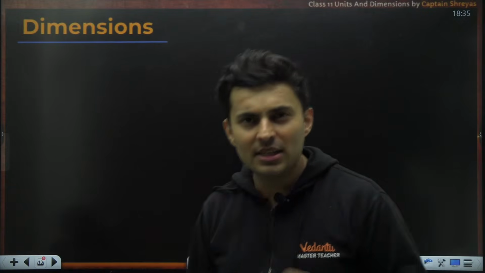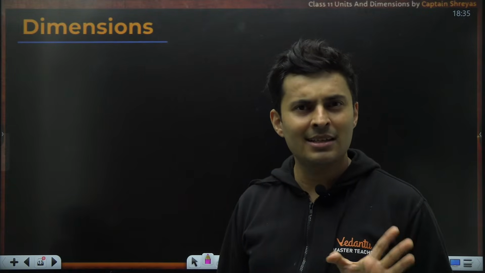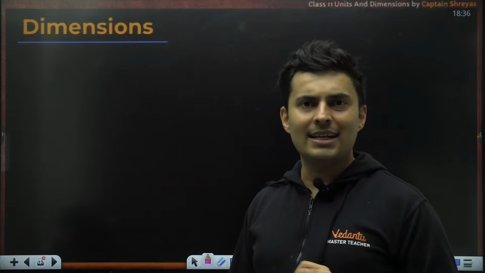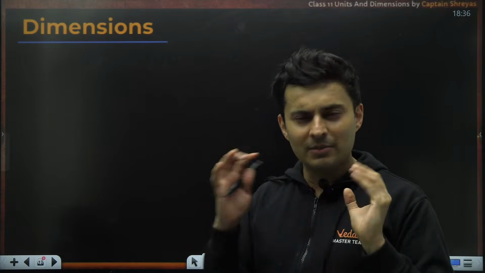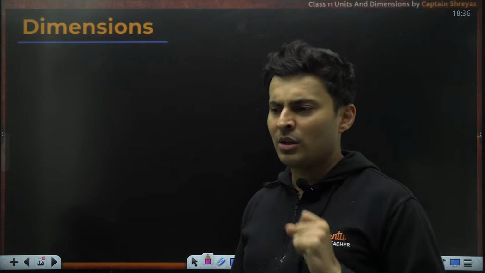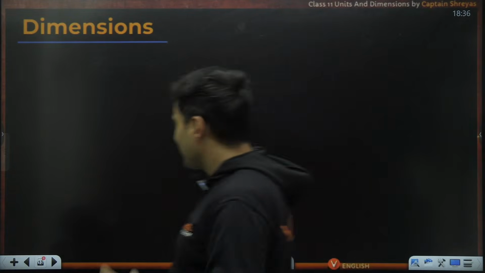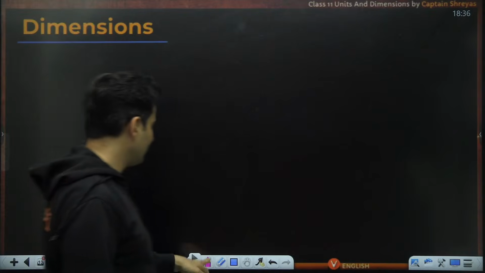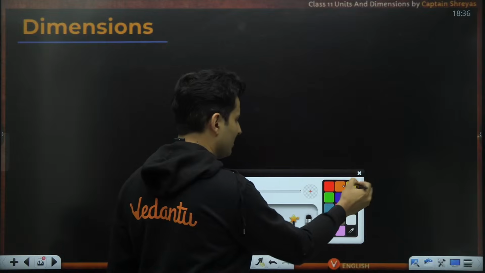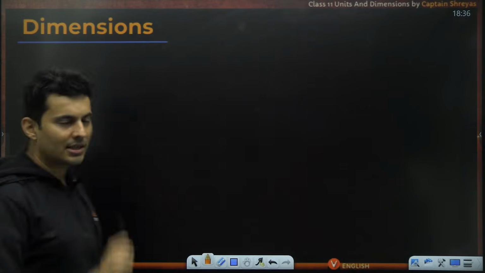So now that we understand fundamental quantities, let's go with something called dimensions, and then I will go to auxiliary units and all of those things. All of them come together at the same time. So what is this dimension? You might have heard this word dimension. The chapter's name is also units and dimensions. What is this dimension? Let's understand it.